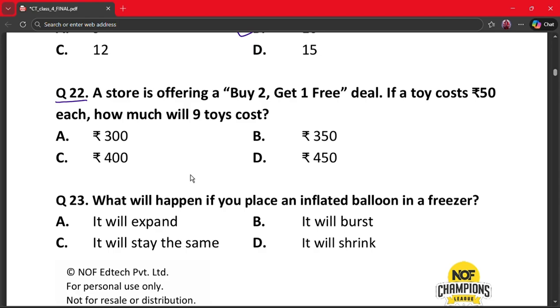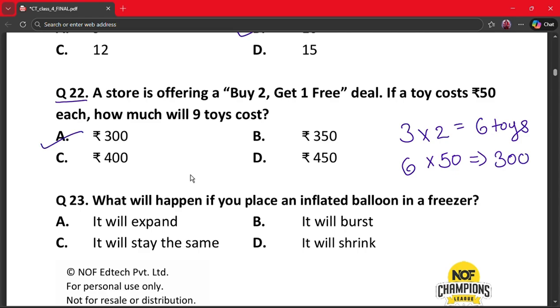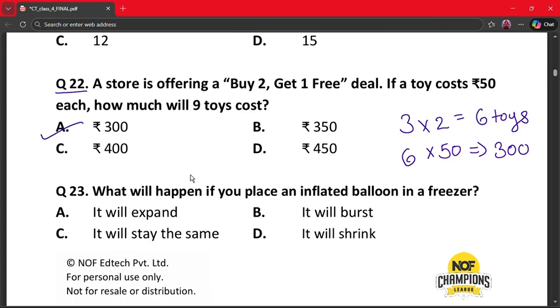Here, buy 2 get 1 free means 3 toys for the price of 2. 9 toys is equal to 3 such groups. So, paid toys is equal to 3 into 2, that is 6 toys. So, cost of 6 into 50 is equal to 300. So, our correct answer is option A, which says 300.